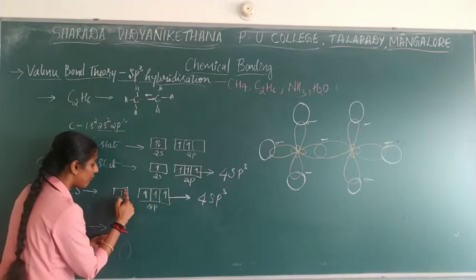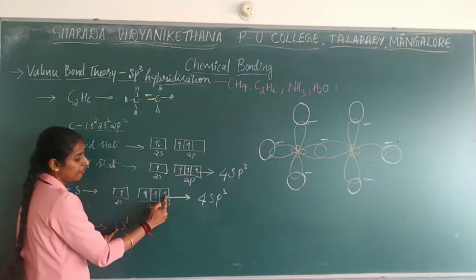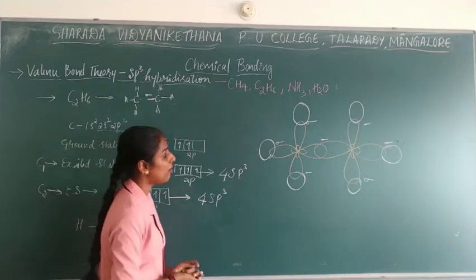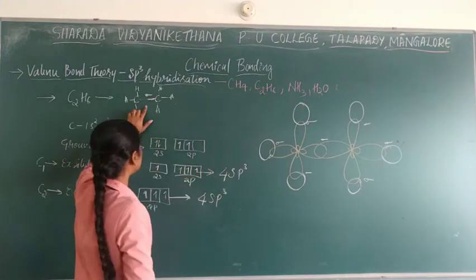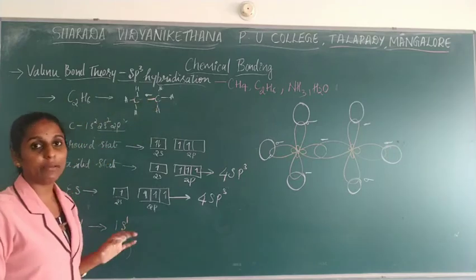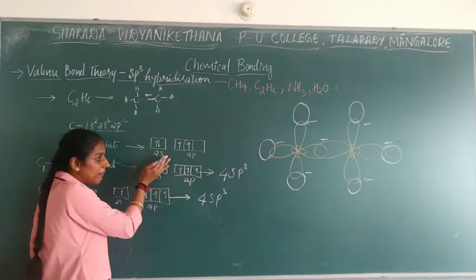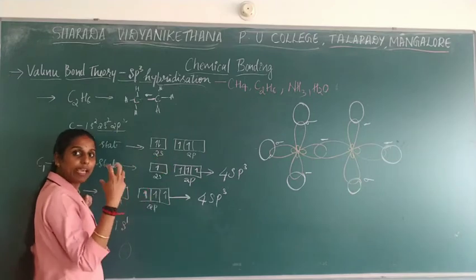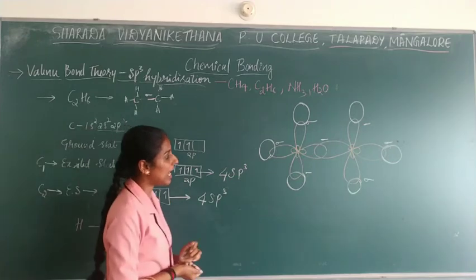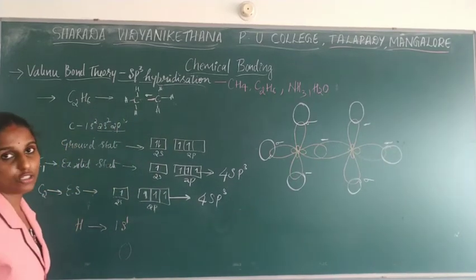So here, hybridization, orbital overlapping will take place, so that when it will combine, when it will overlap with one another, pairing of electrons will take place, so that we will get a new orbital. So that will be considered as a hybrid orbital. So this is regarding the hybridization structure of C2H6.